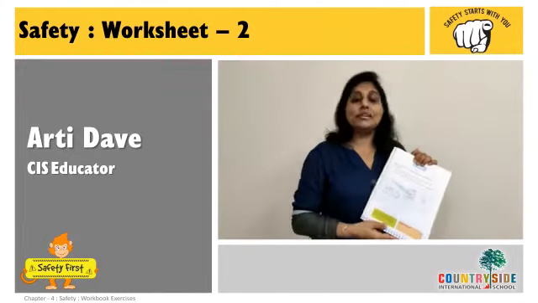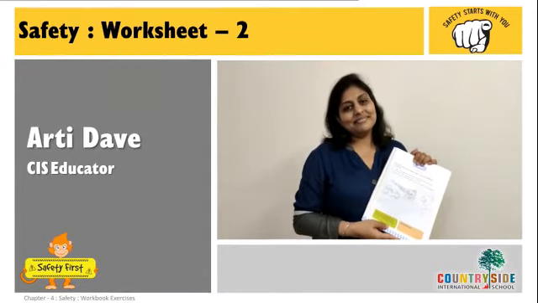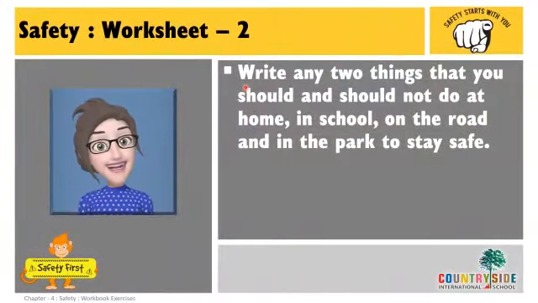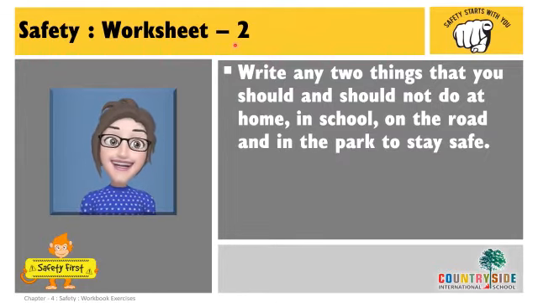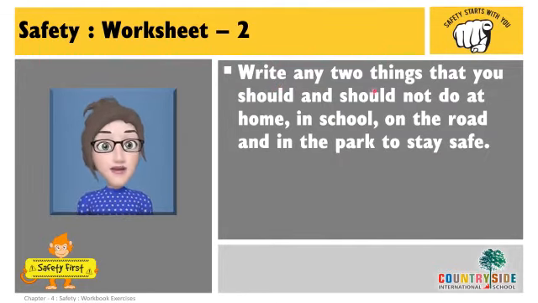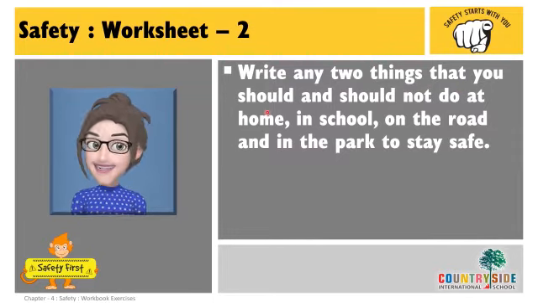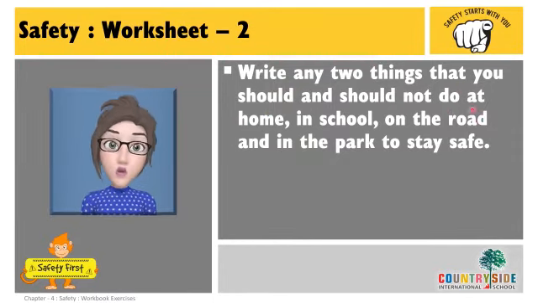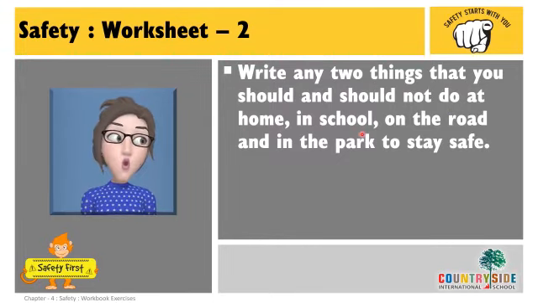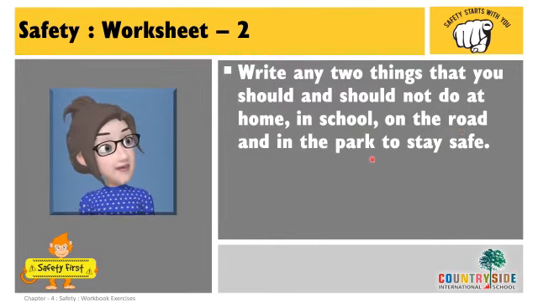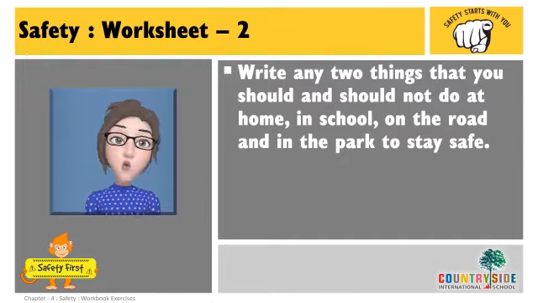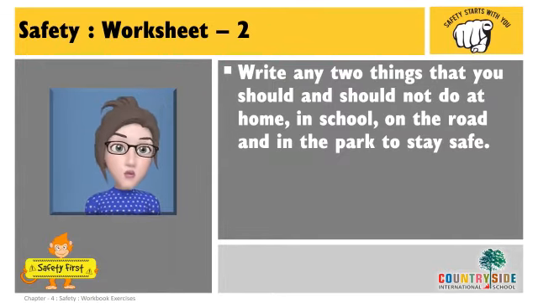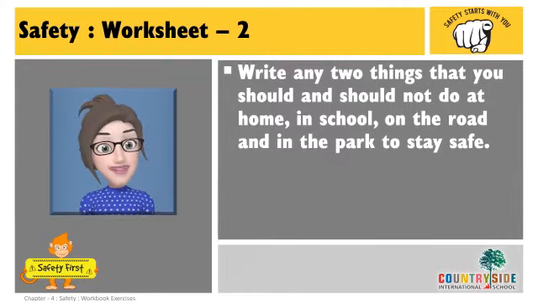Now let's move forward with worksheet number 2. Let's start with our workbook exercise. Worksheet 2. What does it say? Write any 2 things that you should and should not do at home, in school, on the road and in the park to stay safe. So, you will have to write 2 things in each. What you should do and what you should not do so that you remain safe. Let's see one by one each of them.